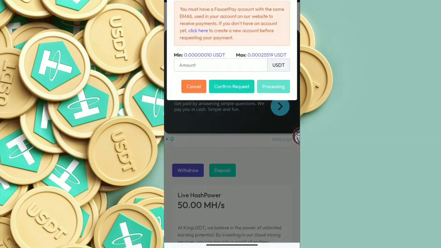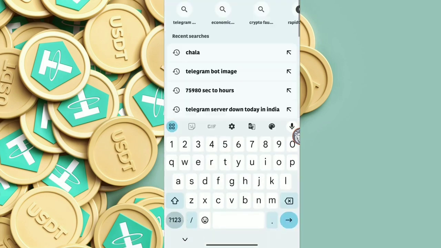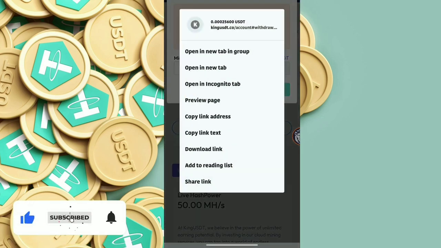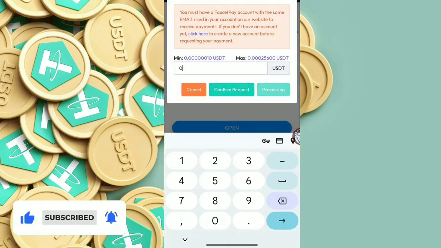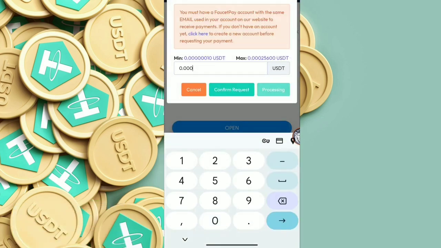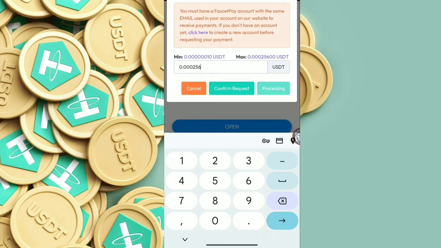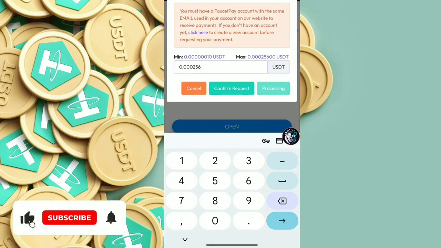Okay, so I will click on this withdraw button. Let me first refresh this page again, and I will now click on this withdraw button. So I will copy this amount, 0.000256 USDT. Now I will click on this confirm request button. Simply you have to click this only, and you can claim your request. Okay, so this is the confirm request button. Simply click